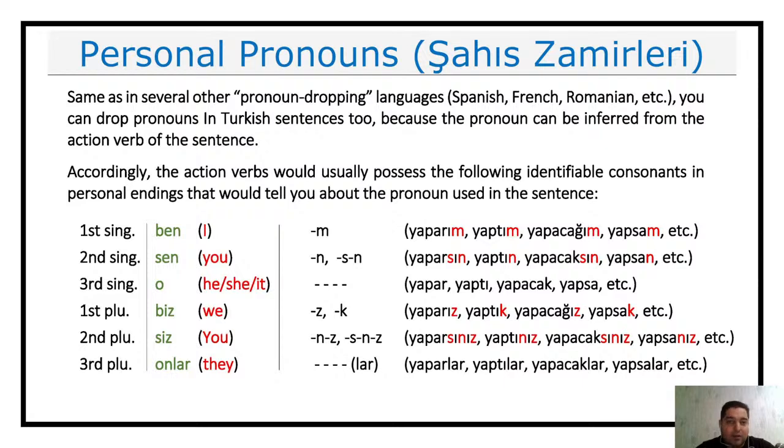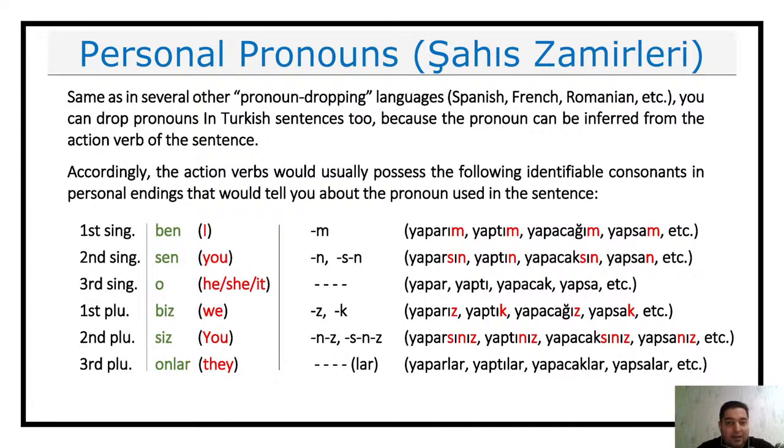It's ben. Yaptım, yapacağım, gideceğim, yapsam, yaparım, görürüm, and so on. So you see it's always M. And therefore, if you're lost, if you don't know which pronoun it is, definitely M will tell you that this is I.